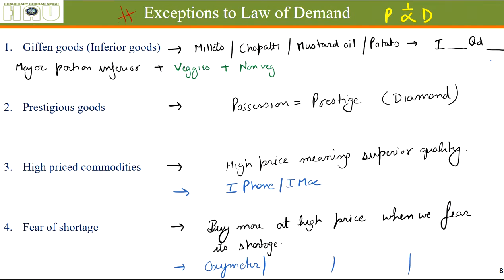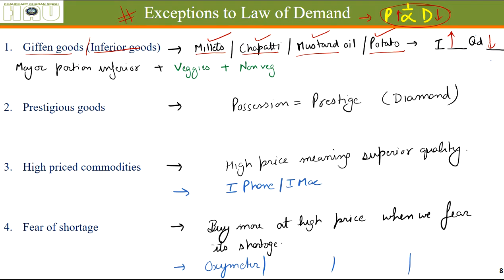Now exceptions. See, this is the law of demand, that when the price of something goes up, the demand for it goes down. This is the law, but some things do not follow this law. Example, which ones? Giffen goods, which are also called inferior goods. Inferior goods, for example, millets, chapati, mustard oil, and potato. Their quantity demanded reduces when the income of a family increases. Let's say somebody is poor, they will thrive on these things. Chapati, millets, mustard oil they will be using instead of ghee. Potatoes they will be using because it is cheaper as compared to other vegetables.